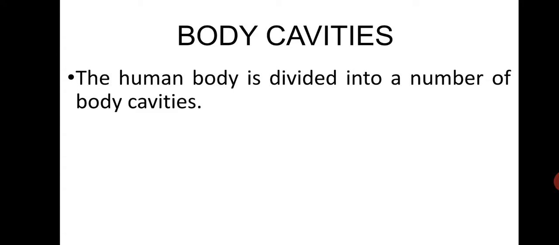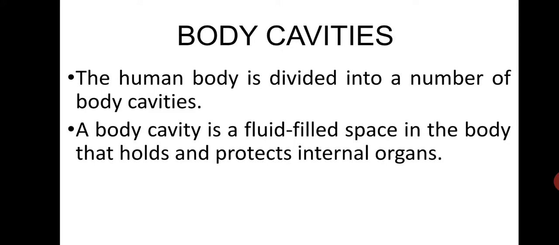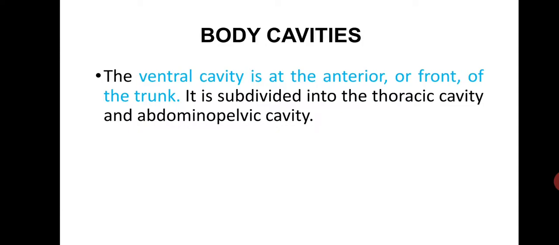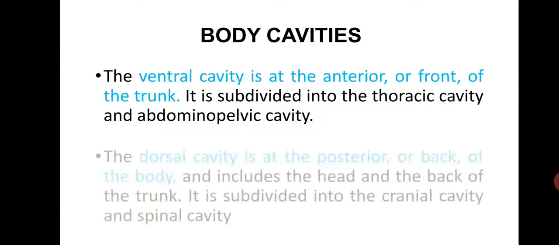The human body is divided into a number of body cavities. The body cavity is a fluid-filled space in the body that holds and protects the internal organs. The two largest human body cavities are the ventral cavity and the dorsal cavity. The ventral cavity is at the anterior or front of the trunk. It is subdivided into the thoracic cavity and the abdominopelvic cavity.